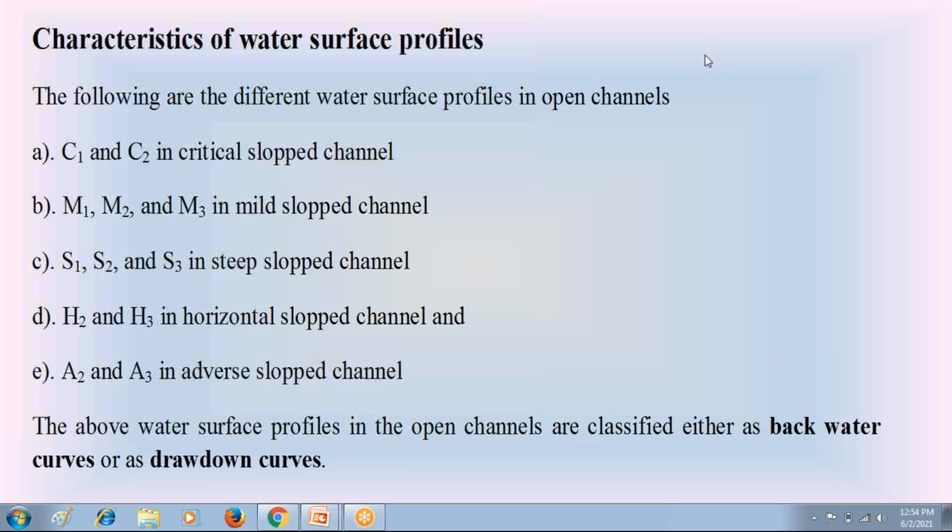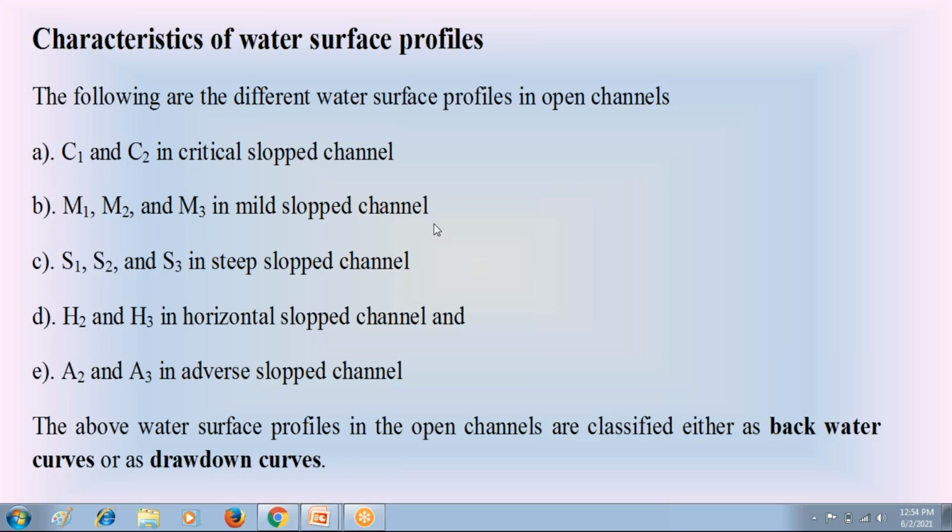Next, I am going to discuss with you about the characteristics of water surface profiles. Just now I explained the different water surface profiles in open channels. In the mild slope channel, we have 3 different water surface profiles, M1, M2, M3. Please check this slide on the screen carefully.